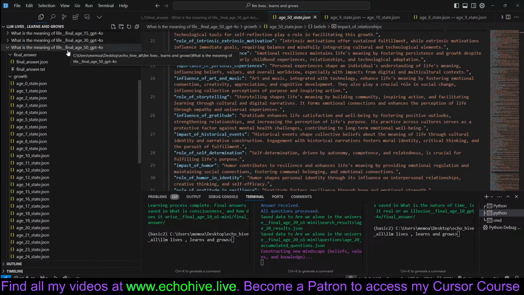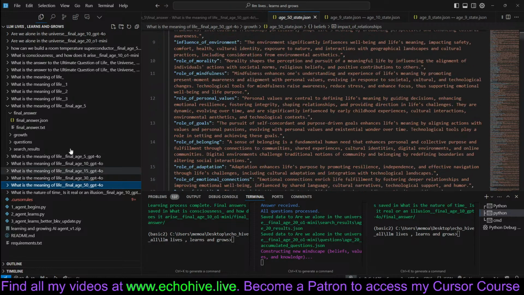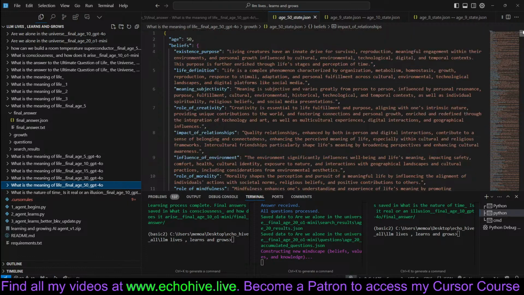Its entire process is driven by the ultimate goal of the question that it was given, whatever the question may be. It can be technical questions as well. So it's really open ended in that sense. And the information gathered along the way is, I feel, very useful. For example, this state at any given age can actually form a basis for an AI agent, right? That's the way I thought of it.